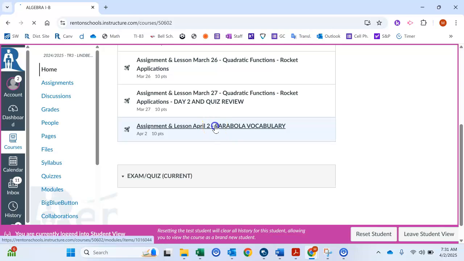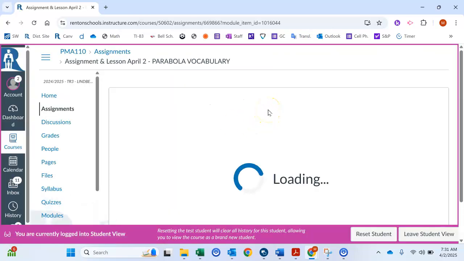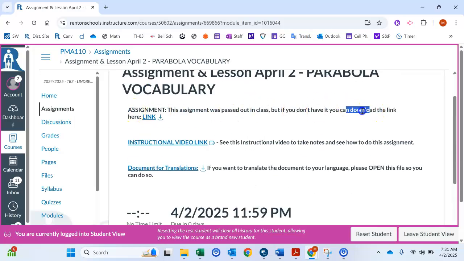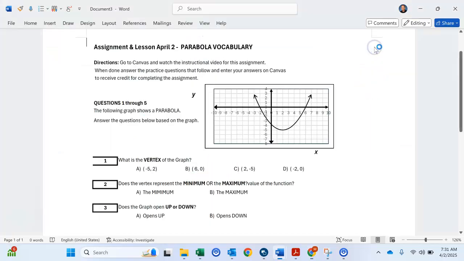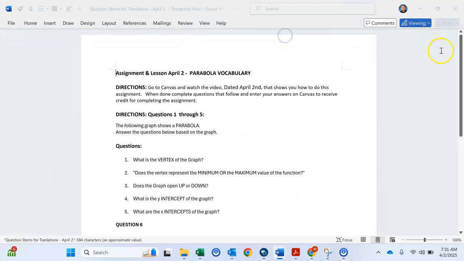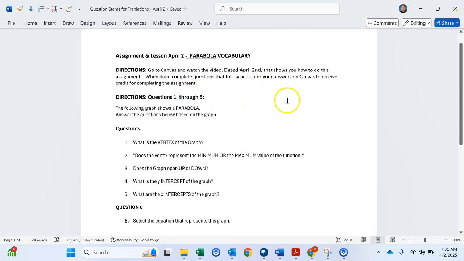Okay, so first of all, let's open it up. First thing we see is this is the assignment link, but you already have it. I handed it out in class. This is the video link that you're looking at. And this is the document for translation. So make sure you go ahead and open that so you can do the translations as we are going through this, okay? And then make sure you click the dots to translate into your own language, okay?